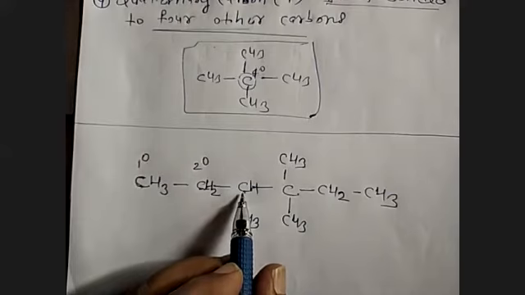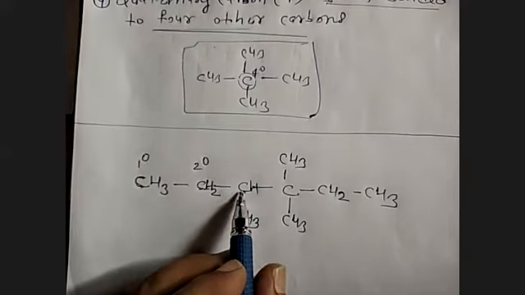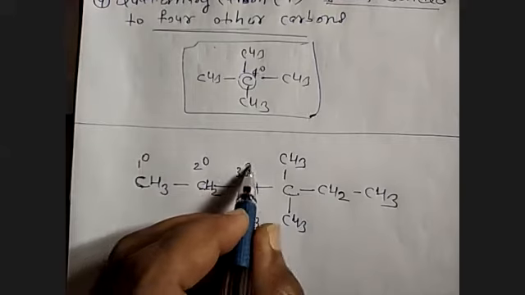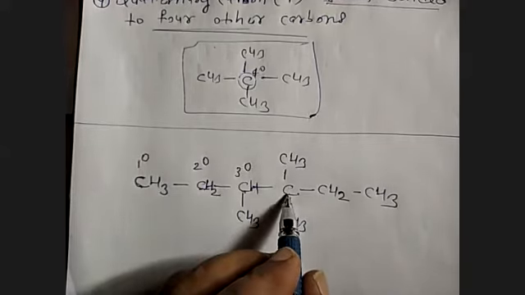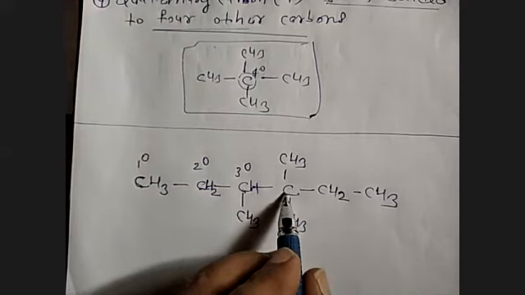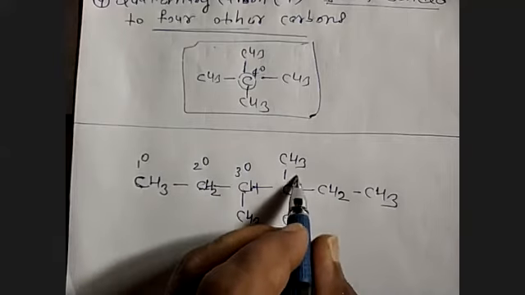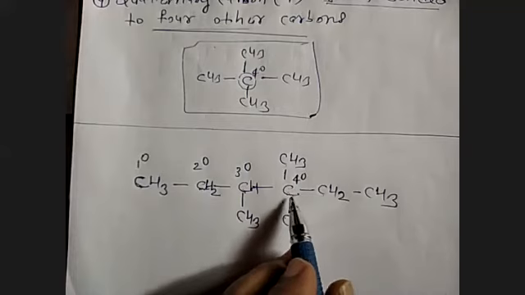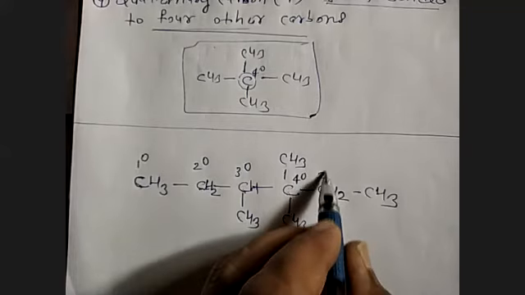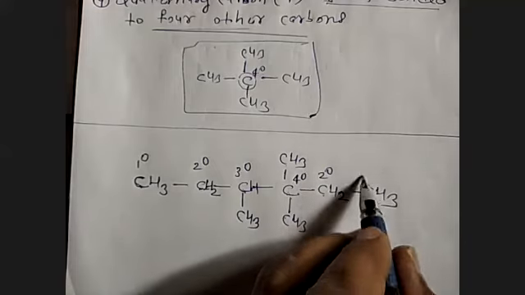This carbon atom has one carbon atom on the left, one on the right, and one below it. So this carbon atom is called tertiary. Then this carbon atom has one on the left, one on the right, one above it, one below it. So this will be called quaternary. This carbon atom, one on the left, one on the right, so this should be secondary. And only one carbon atom on the left, so this will be called primary.